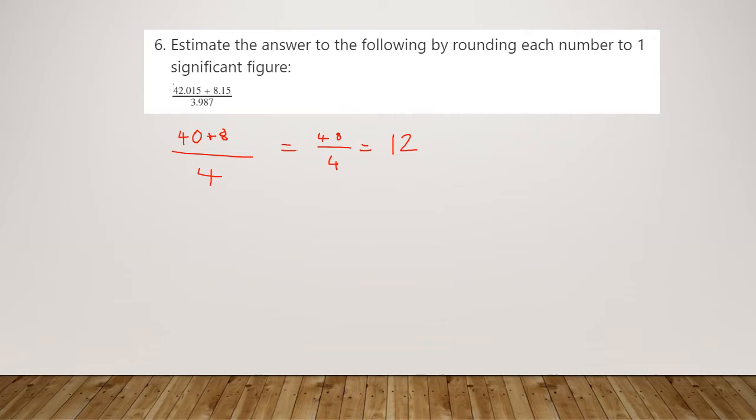If you did 42 there, you're not actually following the exam command word of estimate. Your guess is actually going to be slightly more accurate than the answer of 12, but estimate is one of those key exam words, and you have to do that in a very particular way, which is rounding to one significant figure. So it must be 12 as the only option for the answer here.